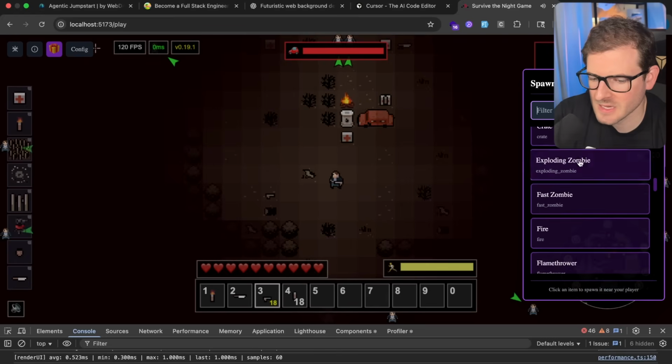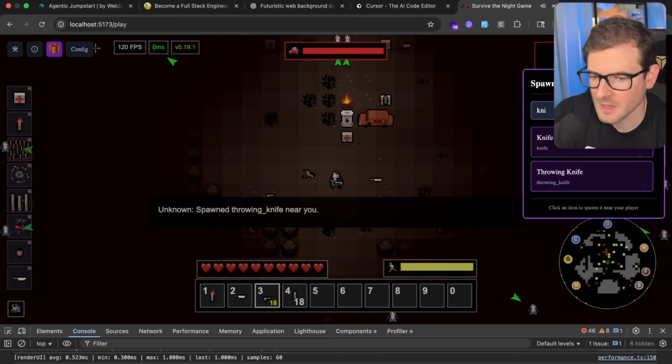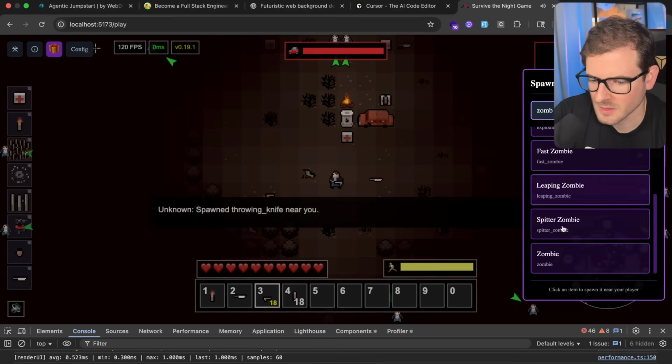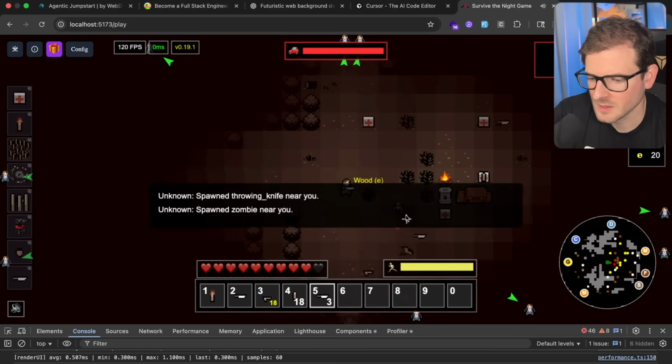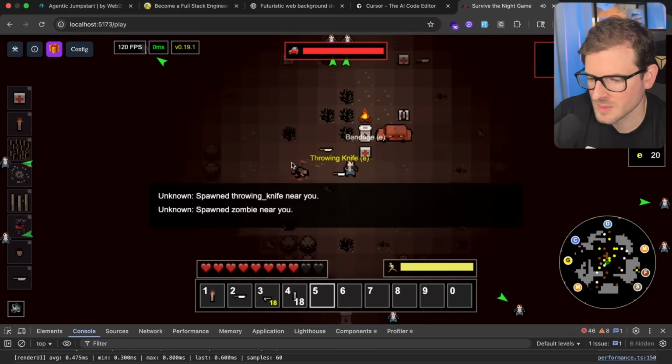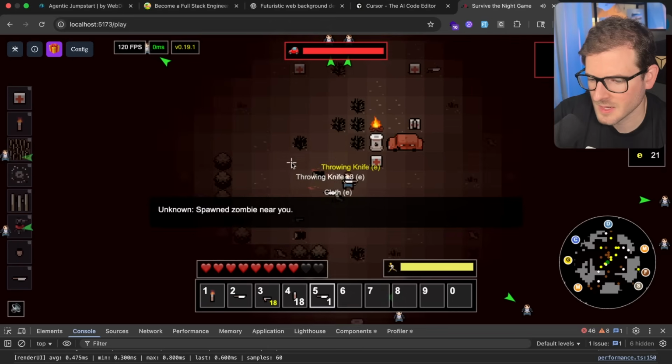All right, so now let's try this out. I'm going to go and get the knife, and then I also want to spawn a zombie. Let's do this. Pick up the knife, and then I want to make sure I can throw it at the zombie. Okay, looks like it hits the zombie. I can pick up, I can loot.